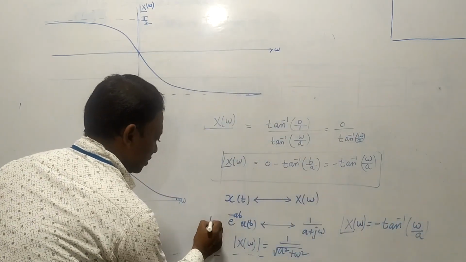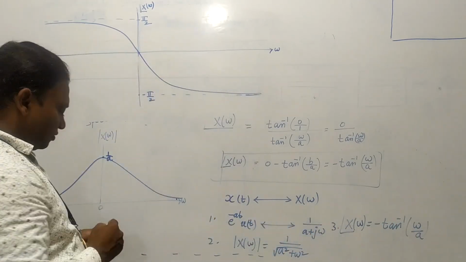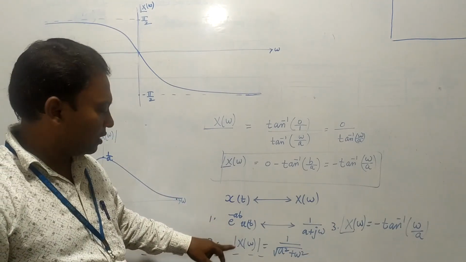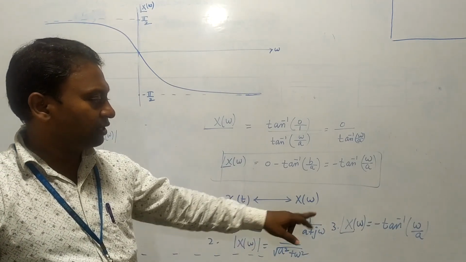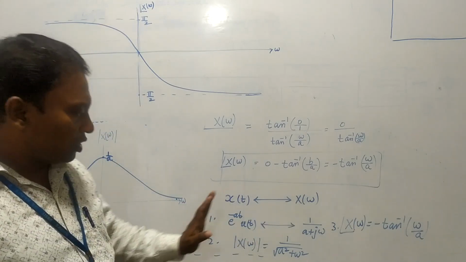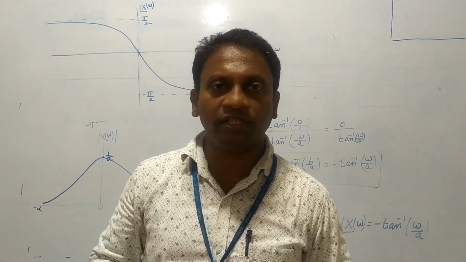This is the first one, second one, third one, and these two diagrams. So finally, how to plot: first you write down the transform pair, then the magnitude spectrum, then the phase spectrum, and the plotting of the magnitude and phase spectrum. With this you have to conclude. Okay, thank you. I will stop here. We will continue in the next class.